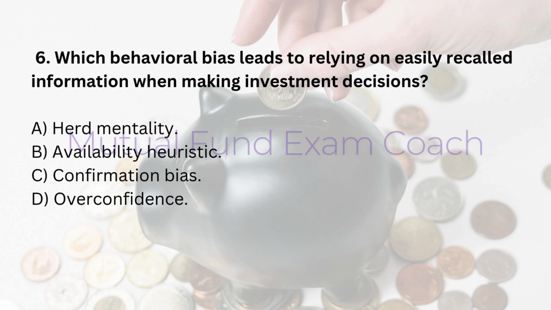6. Which behavioral bias leads to relying on easily recalled information when making investment decisions? A. Herd mentality. B. Availability heuristic. C. Confirmation bias. D. Overconfidence. Answer: B. Availability heuristic.